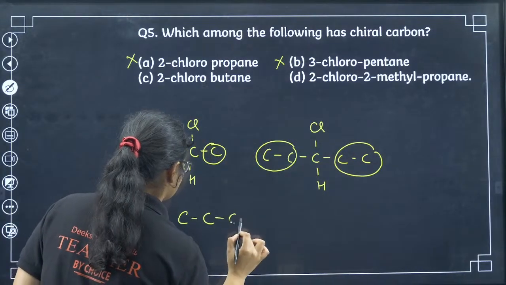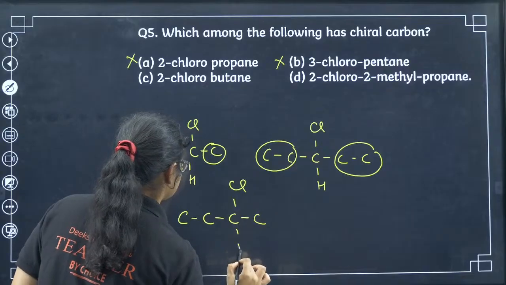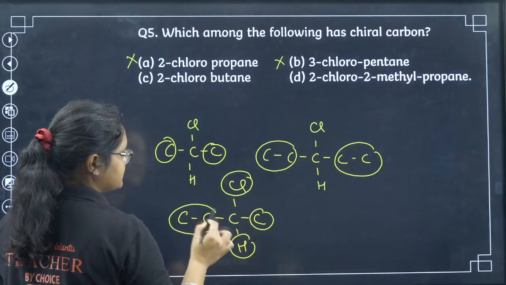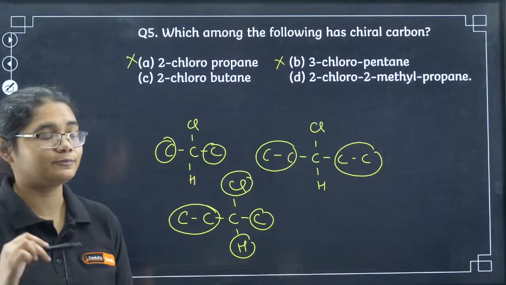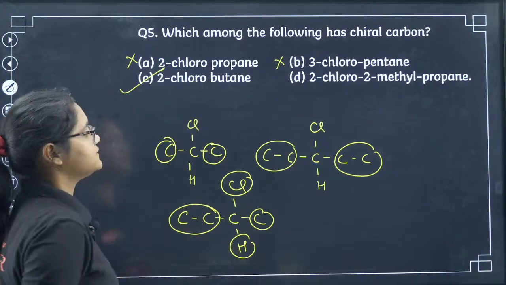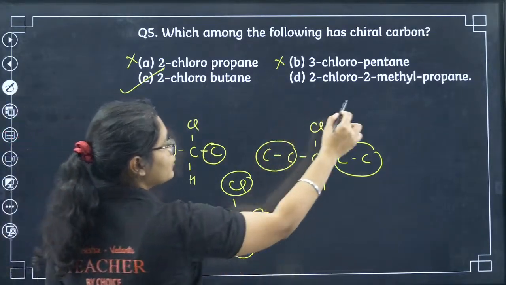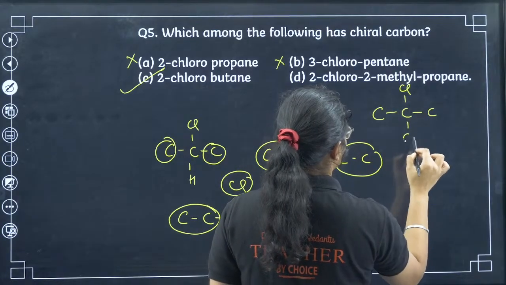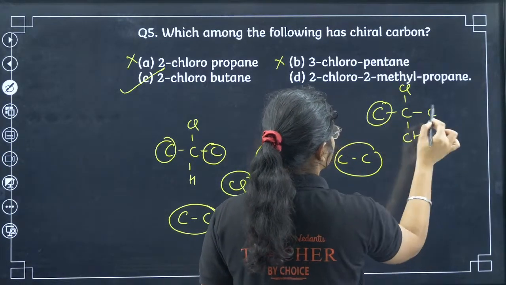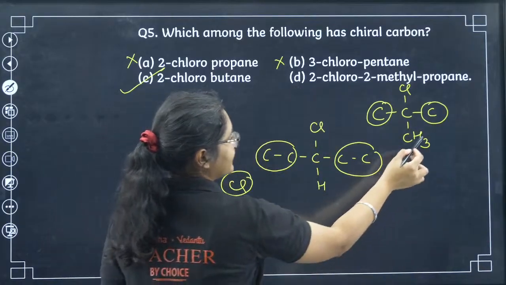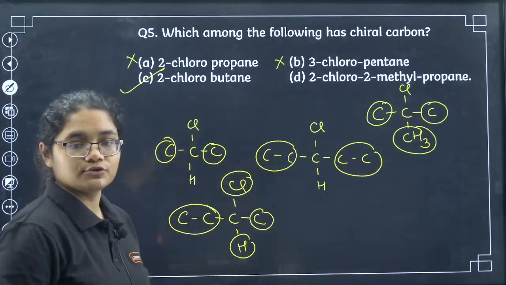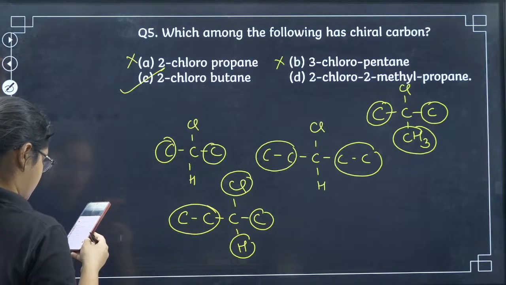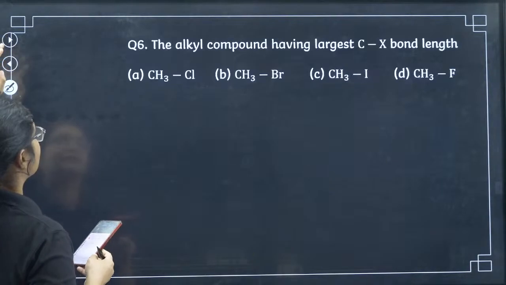2-chlorobutane. Yes. If I see this one, this is chlorine, this is hydrogen, this is methyl, this is ethyl, right? So it is having 4 different groups here. So 2-chlorobutane is the correct answer. 2-chloro-2-methylpropane. Let us check this one. Here also I have methyl groups on 3 sides, so that is also incorrect. Okay, so C is the correct answer. All of you are correct here: Sudhanva, Neon, Ammu and Nikita.